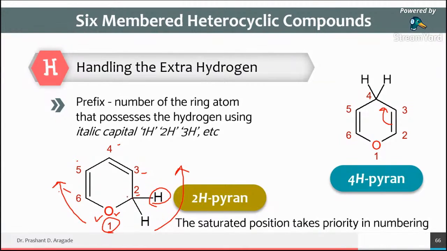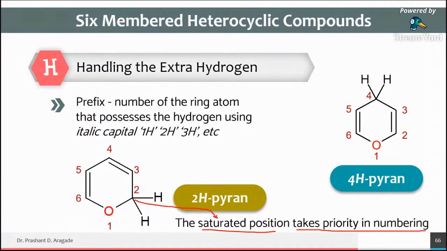Okay, and now you have to give the preference to saturated atoms. Saturated atom means what? These are the unsaturated. So this carbon is unsaturated, this carbon is unsaturated, this carbon is unsaturated, this carbon is unsaturated. Why? Because it is involving a carbon-carbon double bond. But this carbon is not unsaturated. This is a saturated carbon atom. So saturated carbon takes priority in the numbering.